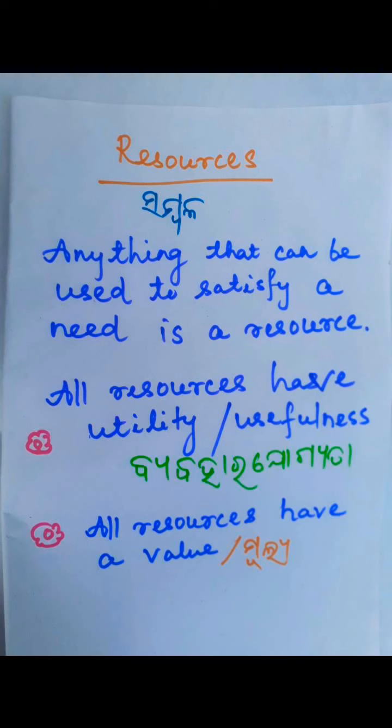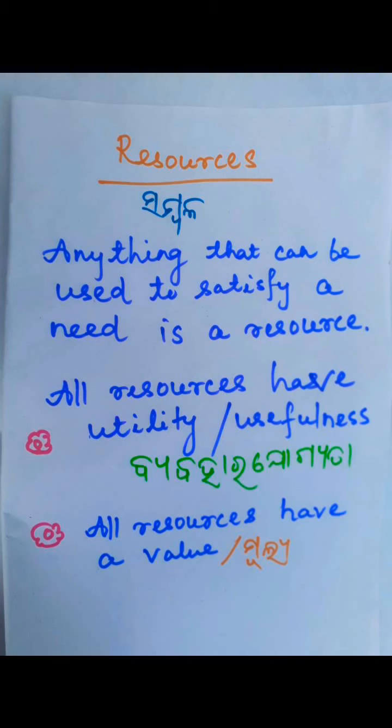Now these are the two characteristics of resources. First, all resources have utility or usefulness. We saw that in our classroom situation. Whether it's a mobile phone or a smartphone, your chalk, your duster, your blackboard, or your soap, all these have a usefulness.